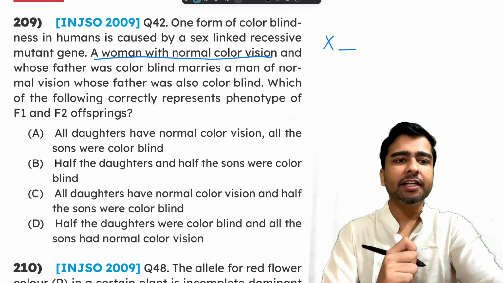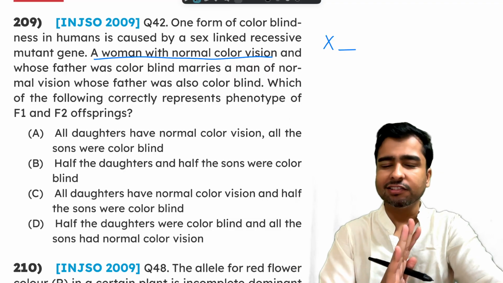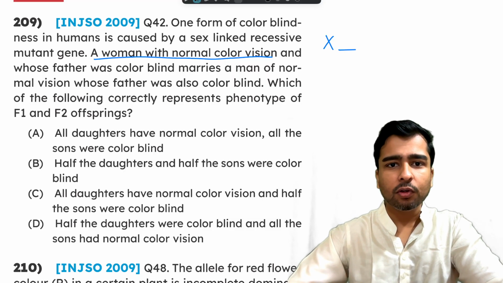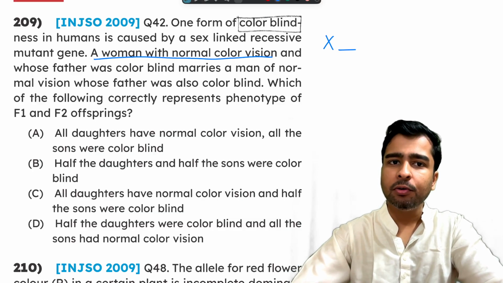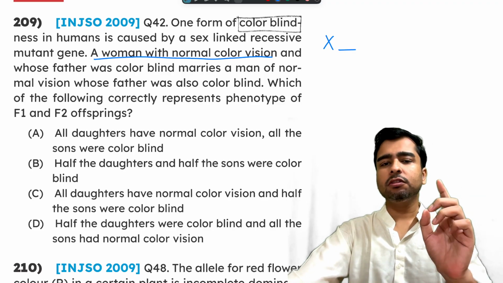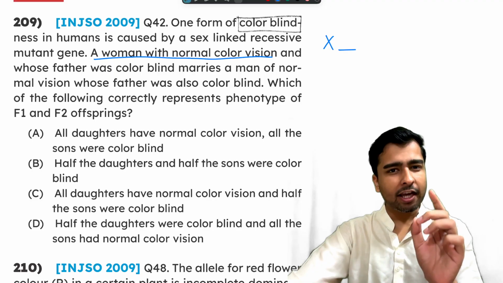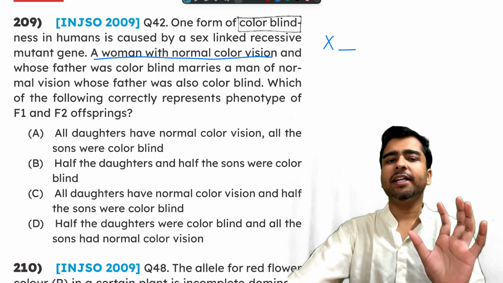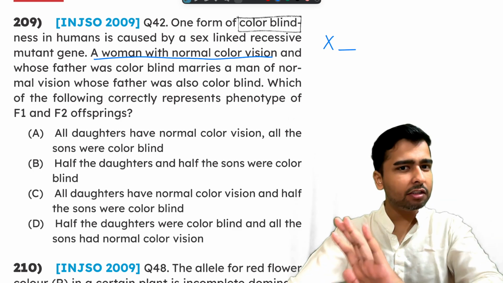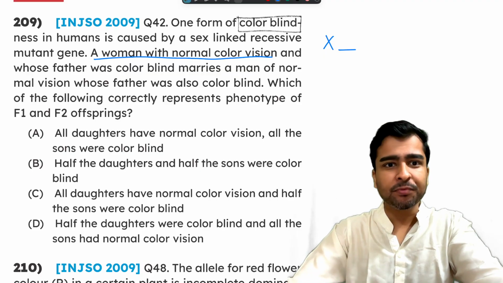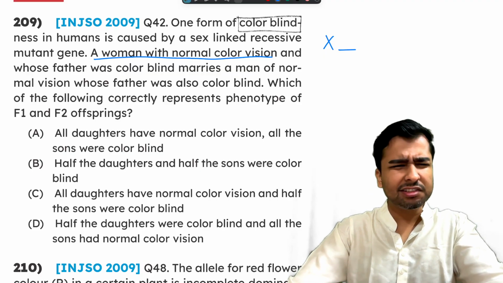One form of color blindness in humans is caused by a sex-linked recessive disease. When you talk about color blindness, you already know that it is caused by an X-linked disorder, and the gene responsible is on the X chromosome. NCERT already teaches you this. Nothing so far is outside the NCERT. Caused by a sex-linked recessive mutant gene.